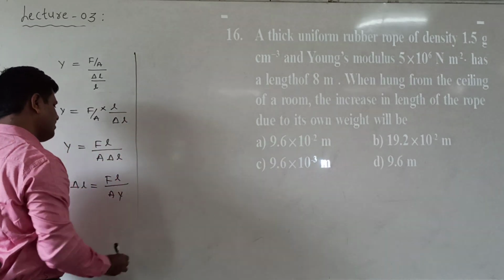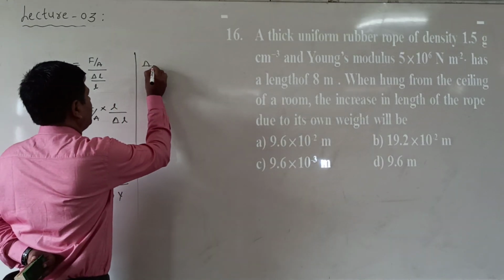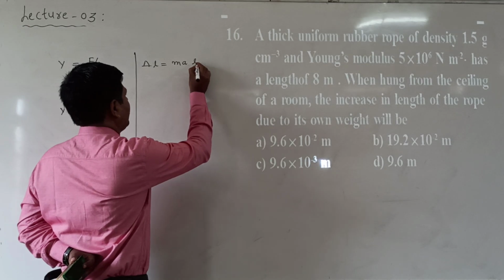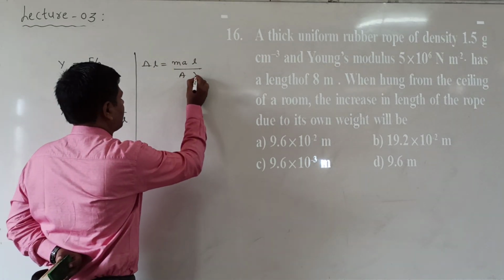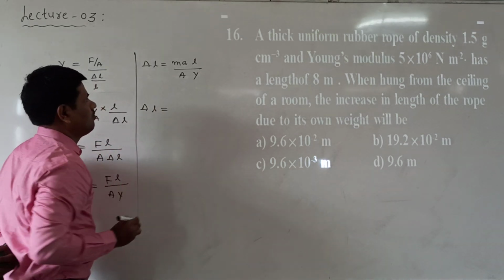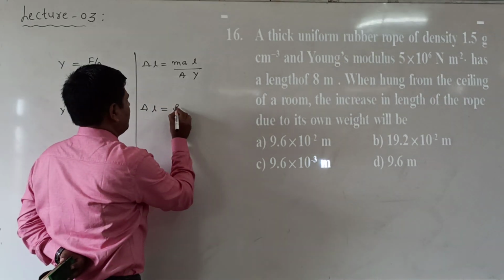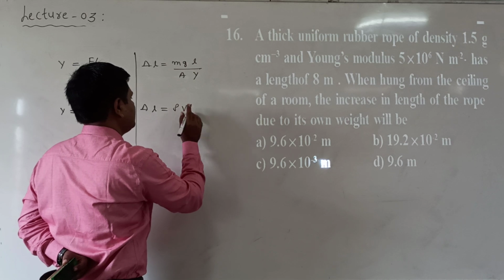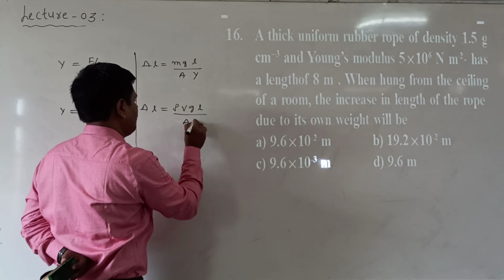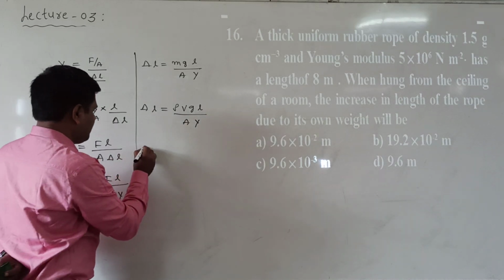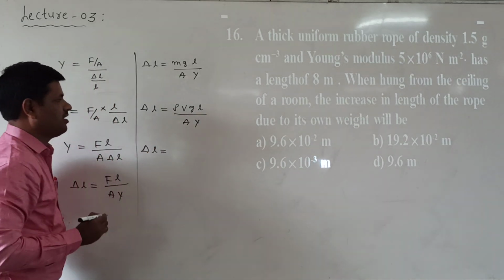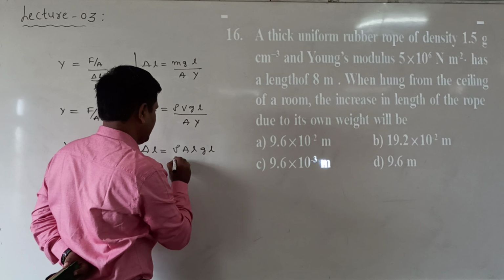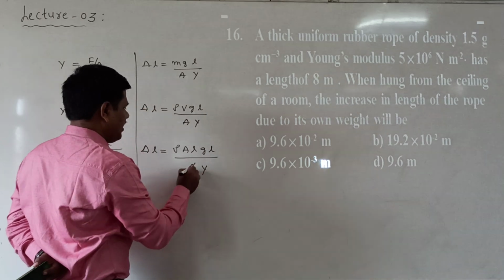Now the values are given in terms of the density. So how to solve this one? F is equal to mass into acceleration. Delta L is equal to m a into L by A into Y. Mass can be written as density into volume, and in the place of a, I am writing g. So g into L by A into Y. Now change in the length can be written as rho into volume, which is area into length, into g into L by A into Y. Now A gets cancelled.